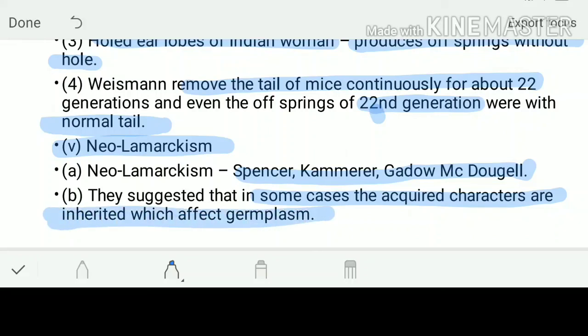Even Weismann said this: if the gametes are affected, then only the characters will be inherited in the next generation. If the somatic cells are affected, no inheritance will take place. This is what Lamarckism was. His laws were almost correct, but not exactly. They fit completely on some organisms, but were rejected on others.